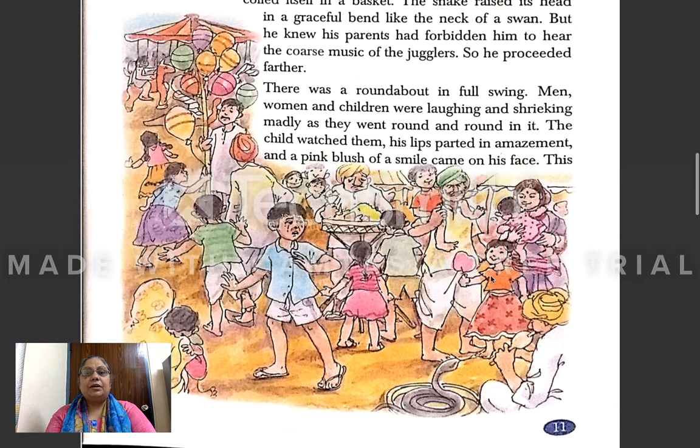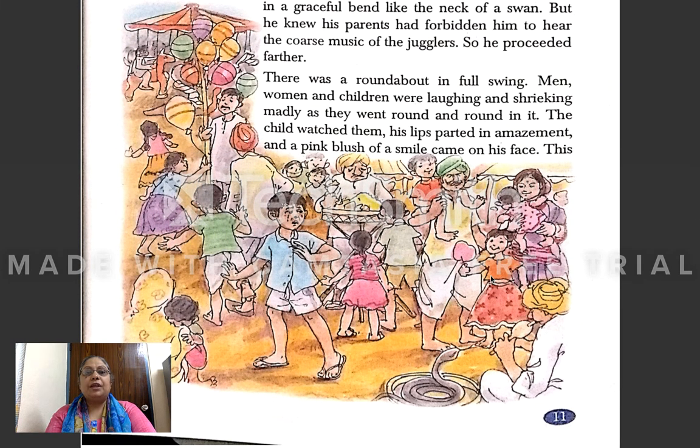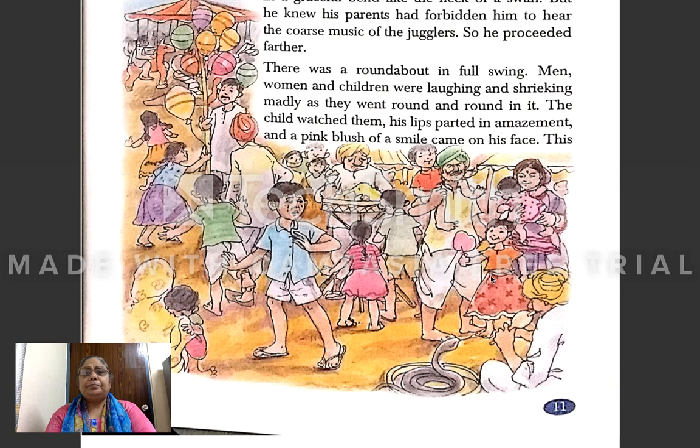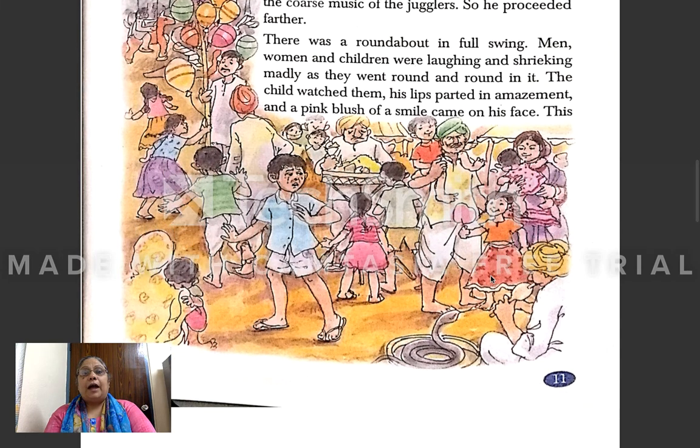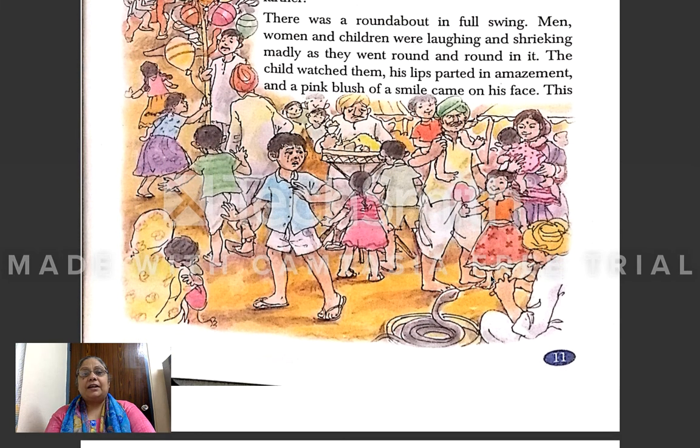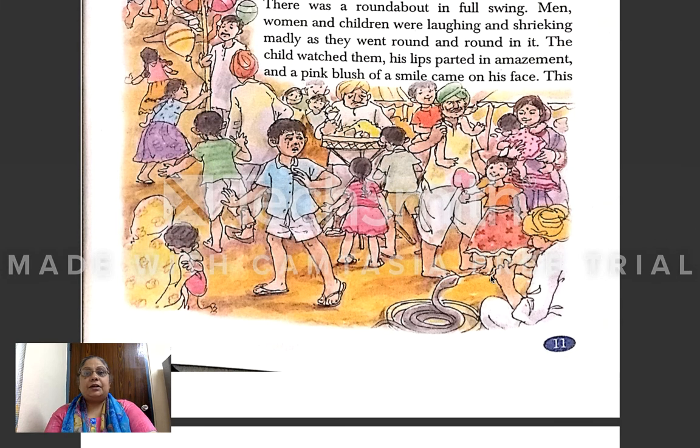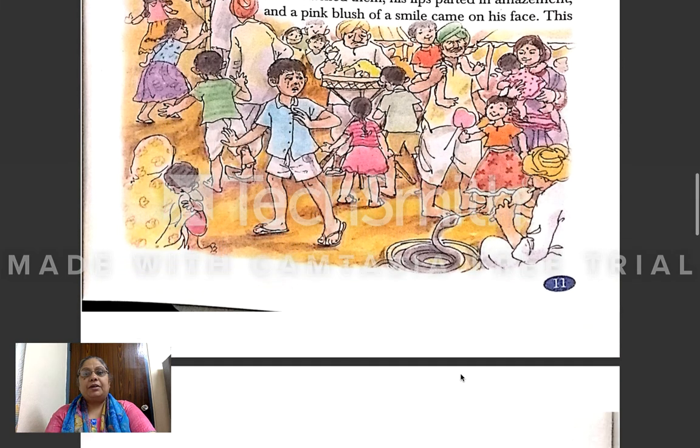As he moved on further, he saw a roundabout in full swing in the fair. Many men, women and children were sitting in that roundabout. They were laughing and shrieking. Those who were enjoying were laughing, and those who were feeling a little afraid were shrieking. So he also had a great smile on his face, and he decided that he will ask his parents to sit in that roundabout and enjoy. So the rest of the chapter we'll do in the next class. I hope you must have understood till here.